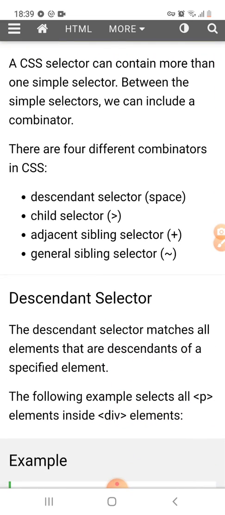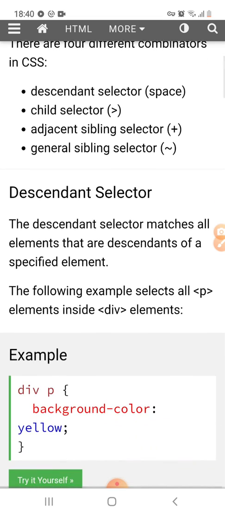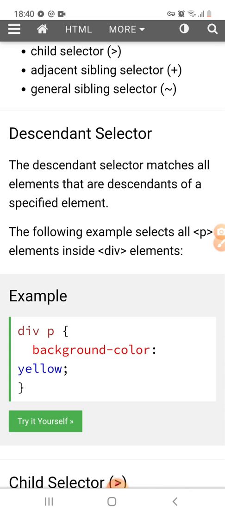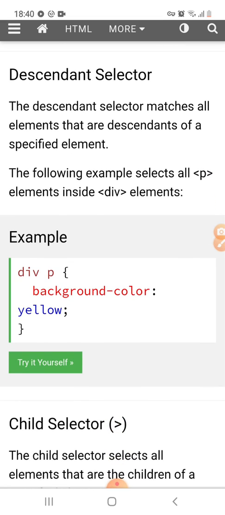The descendant selector matches all the elements that are descendants of a specific element. For example, div p, this code will select all p elements inside the div element. It means p is the descendant of the div element, like this.